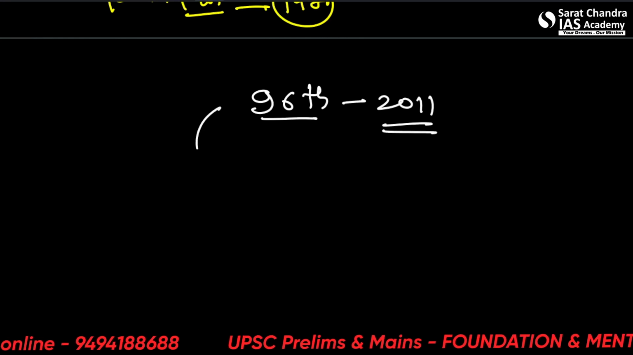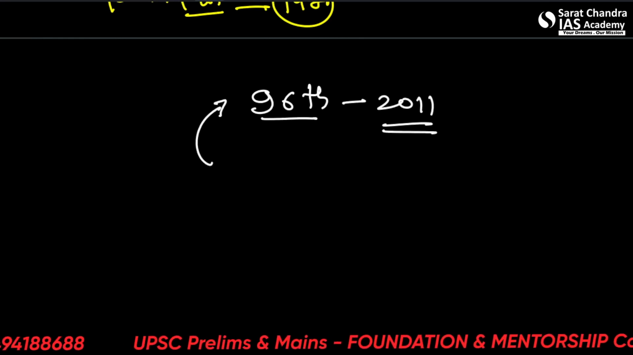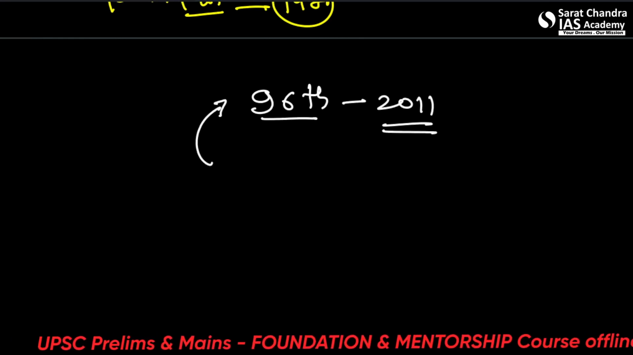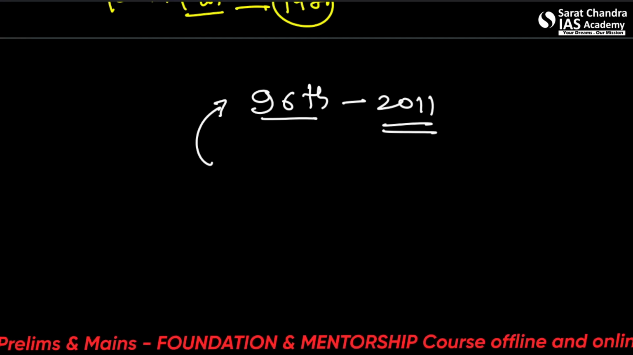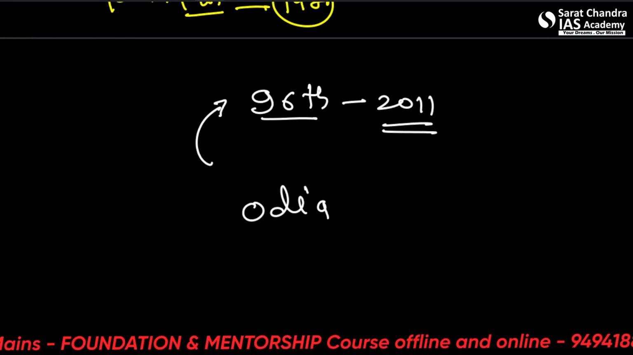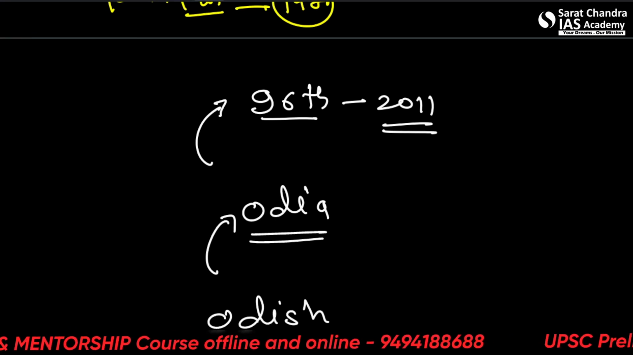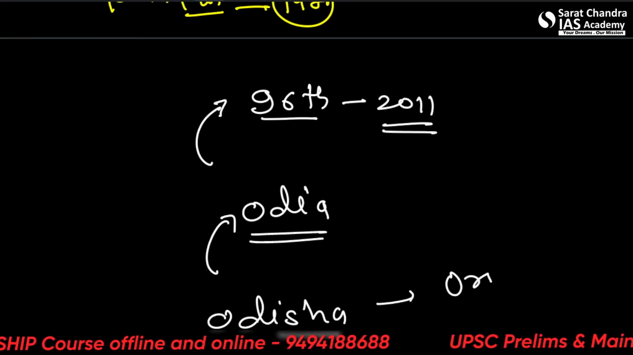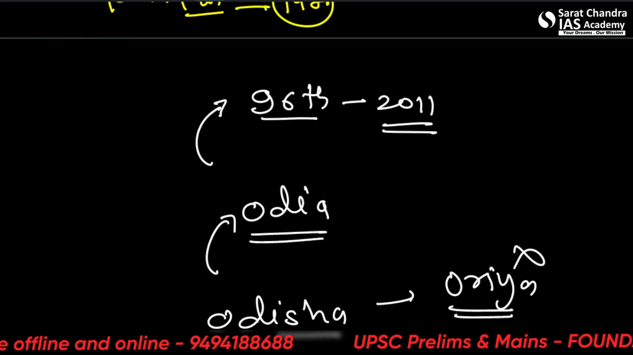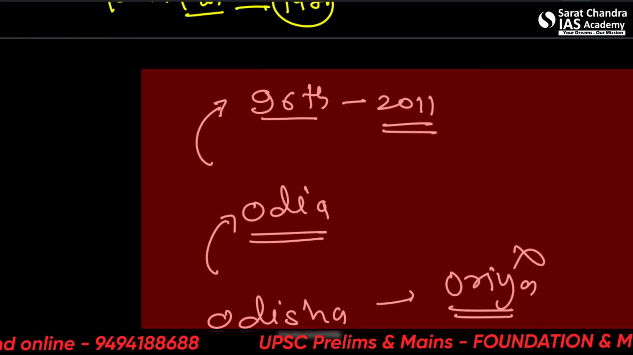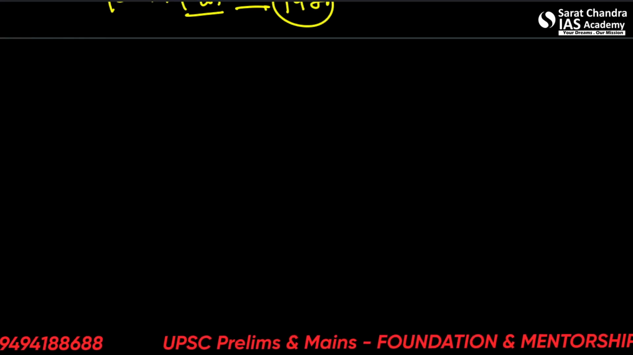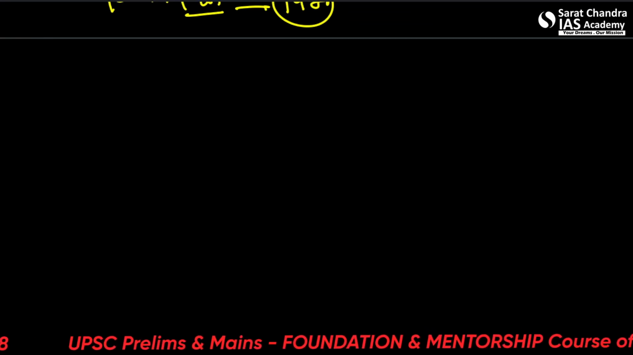It substituted Odia for Oriya. Consequently, the Oriya language in the 8th schedule will be pronounced as Odia, because it is coming from Odisha and there is no Oriya. Alright, so not very important, but you can just remember. Okay, 97th of 2011.